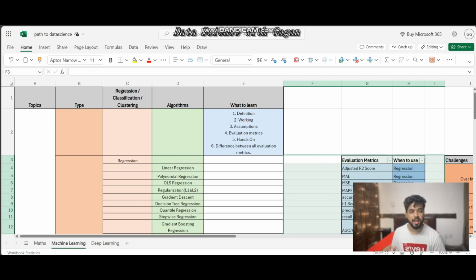Here you can see I have mentioned most of the things related to machine learning algorithms. Basically you should know what machine learning is, right? And there are certain types of machine learning, which are supervised learning, unsupervised learning, and reinforcement learning. In supervised learning, we have labeled data which helps the model.